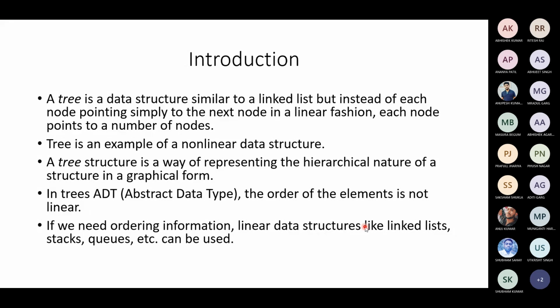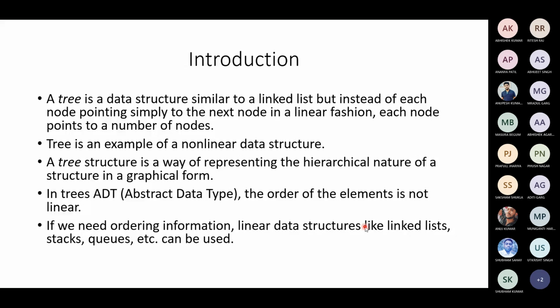We will see what trees are and what graphs are upon studying these data structures. Once we come to an application, we can determine which data structure is suitable to implement a particular algorithm or a particular implementation. When it comes to which data structure is suitable, we will make a decision.